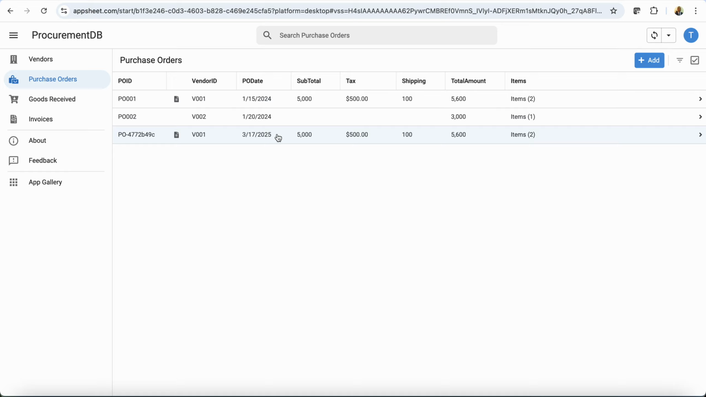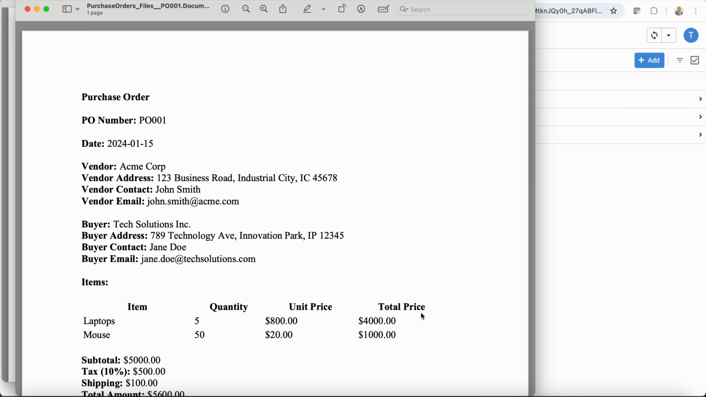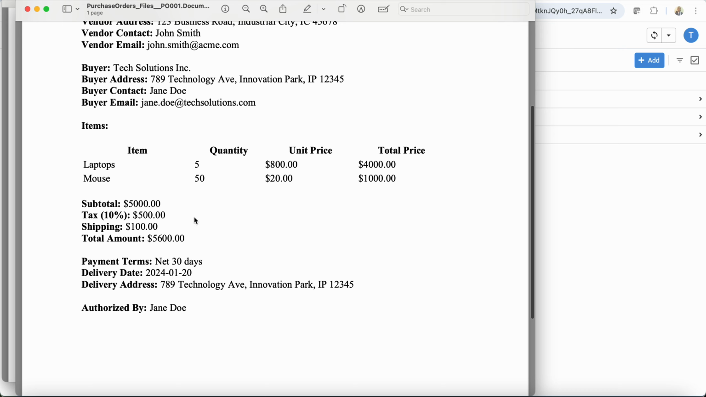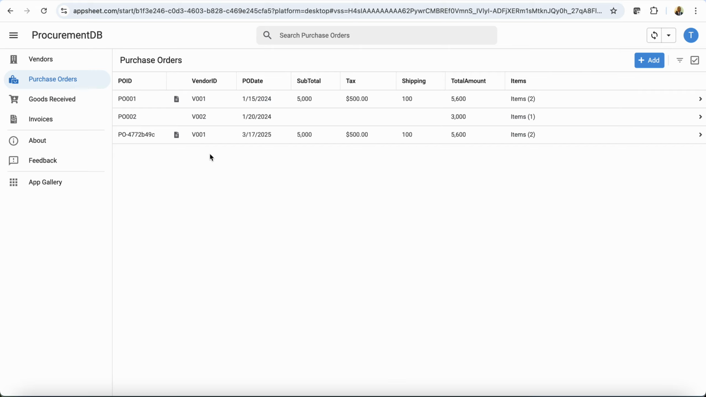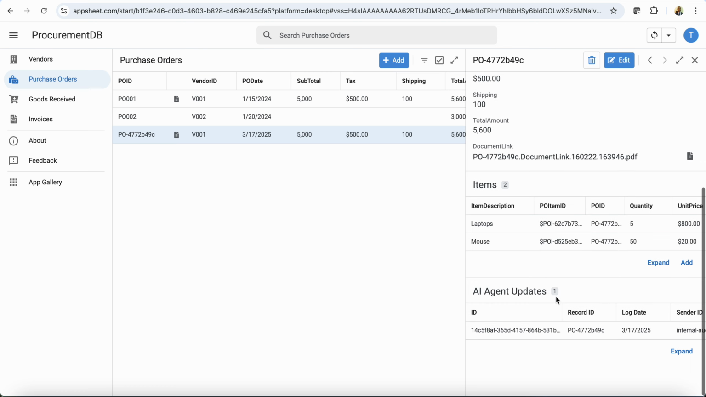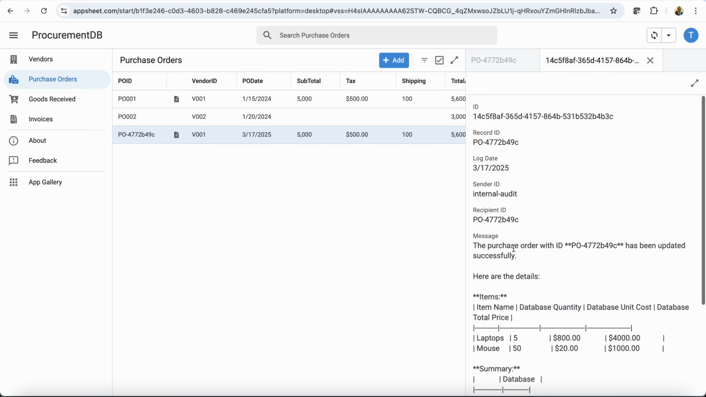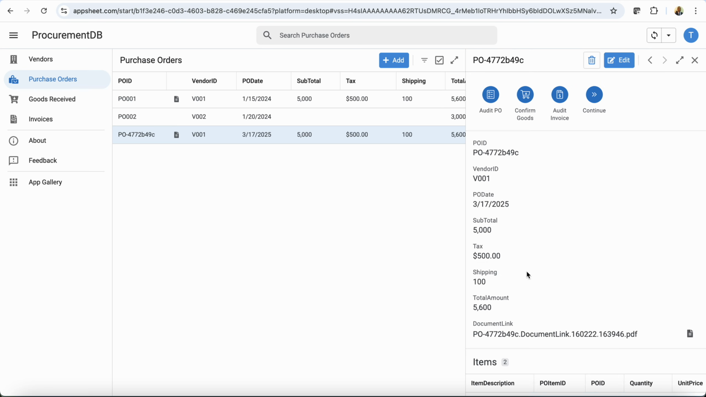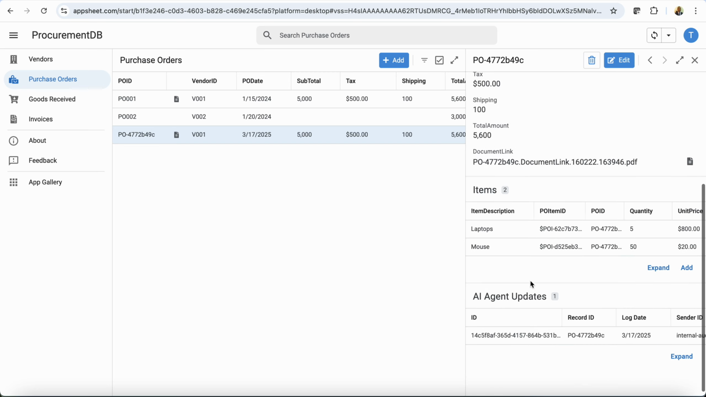We have all the data right here, the subtotal, the tax, the shipping fee, the total amount. If I open the document, yeah, it's this document, we will see all that information, subtotal, tax, shipping, total amount, and all that. So it was able to bring all that information in automatically. And if we then go to the items, we will see. It also provides us some information if there is something for us to check. Okay, nothing serious there. It just said that it has updated the PO successfully. So you can see the log, all the interactions with the AI. It can communicate back to the procurement officer right there.